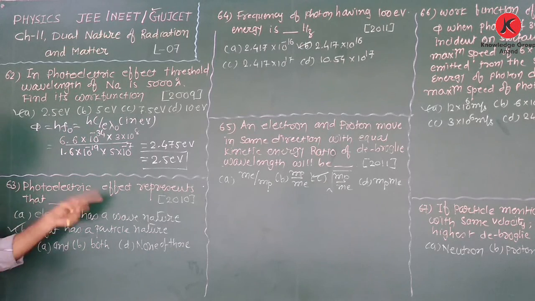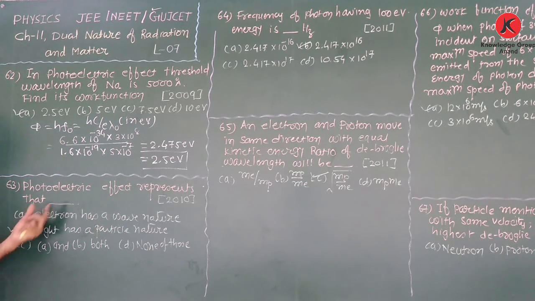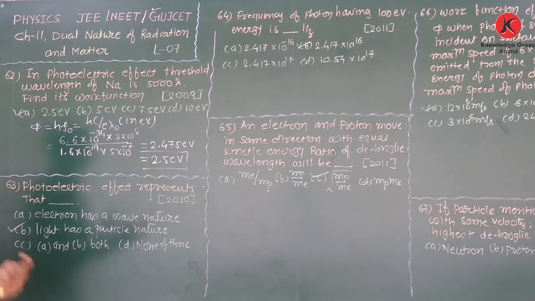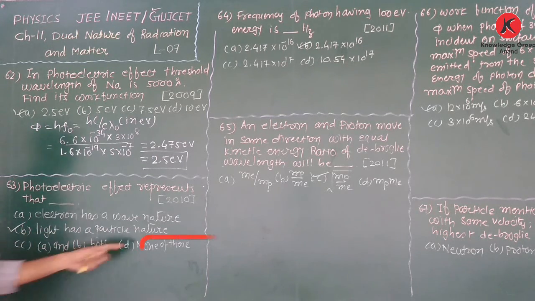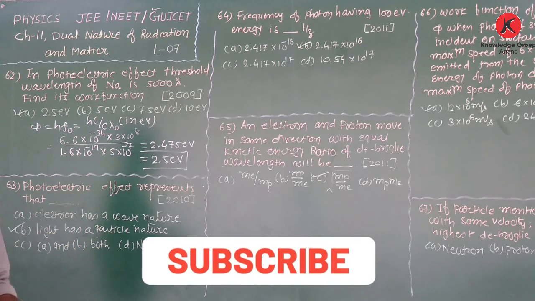After that, the next, in 2010, the question asked: the photoelectric effect represents what? First, the electron has a wave nature. Second, the light has a particle nature. C, A and B both, that means it represents the electron has a wave nature and light has a particle nature. And the last option is none of these.